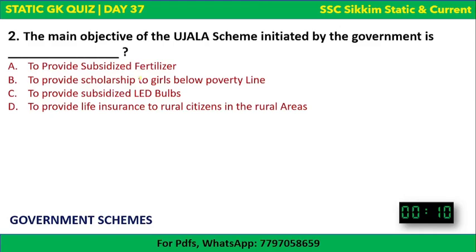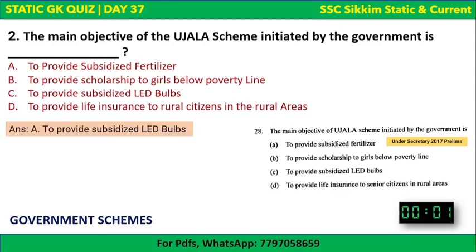Next question. What is the main objective of the Ujala scheme initiated by the government? The options are there and your time begins now. Ujala scheme. The time is over. The correct answer to this question is to provide subsidized LED bulbs. This question has been asked in Undersecretary Prelims 2017. It's also a previous year question. So the Ujala scheme is basically a scheme to provide subsidized LED bulbs.